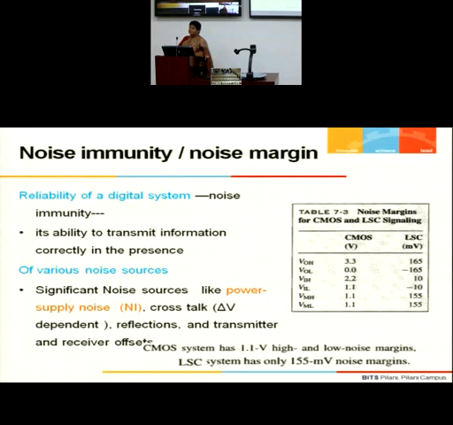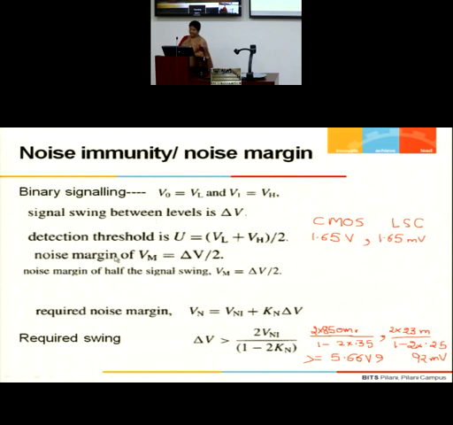Okay, there are external sources which are independent, but there are certain noise components which are dependent on how large the span of your signal is. The signal here is a voltage signal or a current signal. It is either dependent on delta V or independent of delta V. So let me say that my total noise is a summation of a noise independent component and a component which depends on delta V, where K is a proportionality constant.